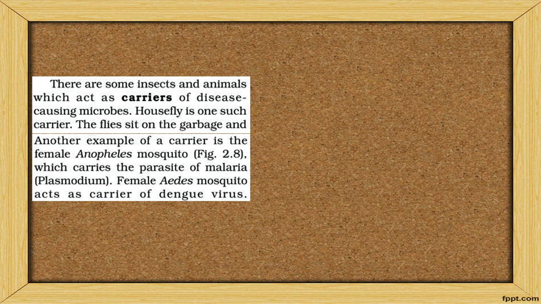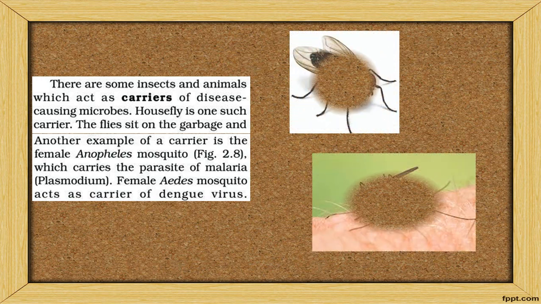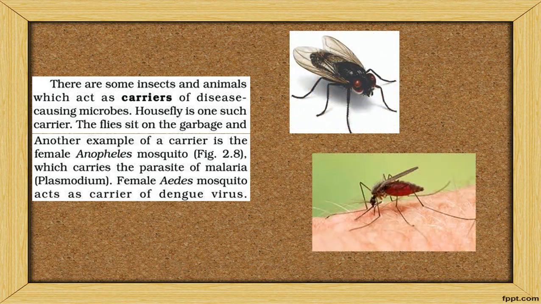There are some insects and animals called carriers. They will carry the disease. The housefly will carry the disease on its legs. That is the reason, kindly don't keep the food open. Whenever a housefly comes and sits on your food, it will dust the microorganisms from where it has been brought, and if you eat the same food, you will get the disease.